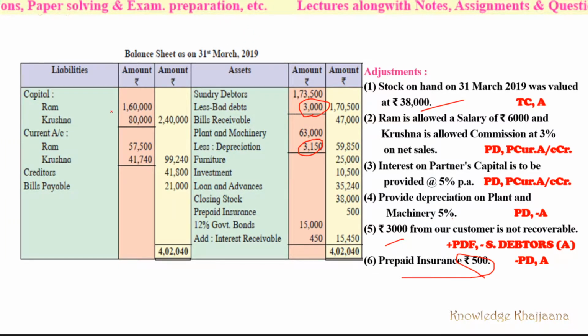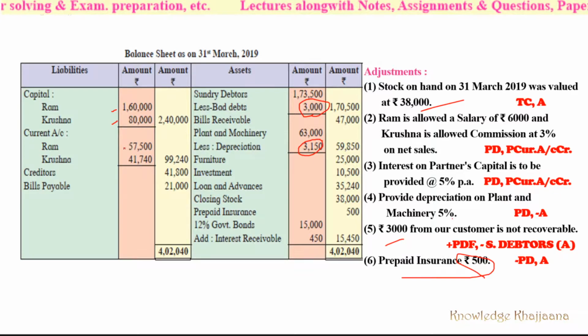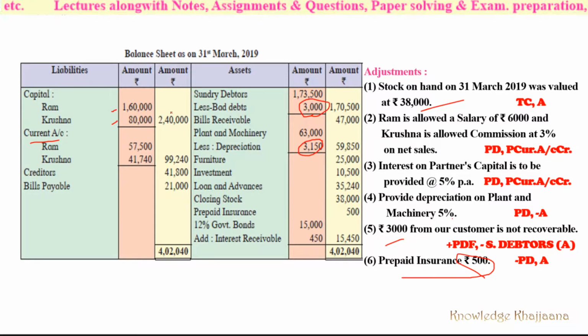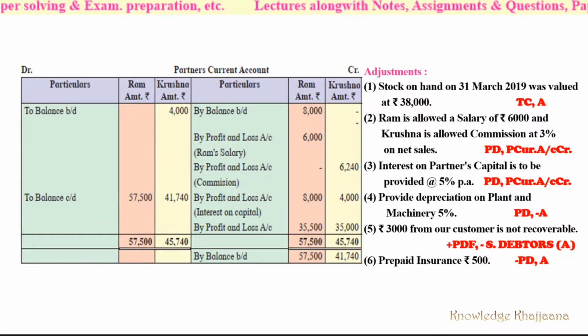So the capital value they brought in will remain fixed, and whatever transactions are done during the year are recorded in the partner's current account. So salary, commission and net profit are added to their current account, and it is shown over here under current account of Ram and Krishna. Creditors as it is, bills payable as it is. So the total of this would be 4,02,040. Let's see how it is done in the partner's current account.